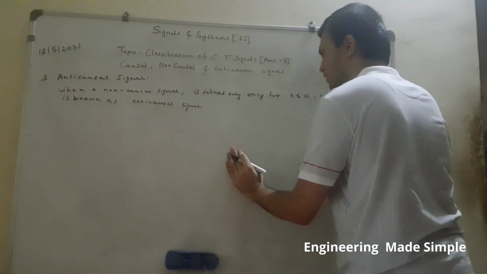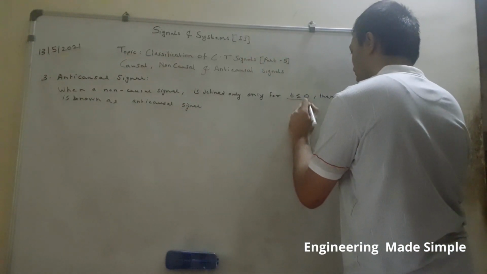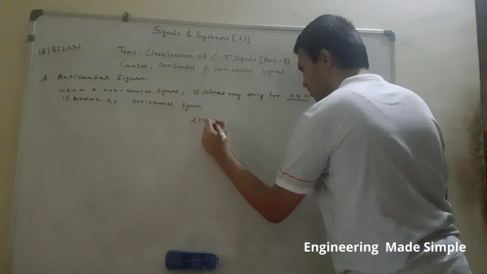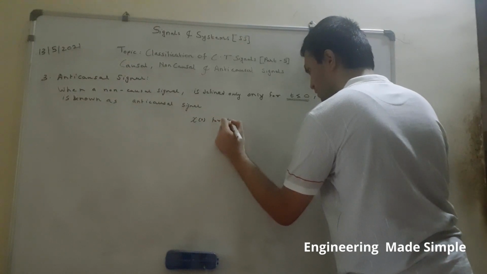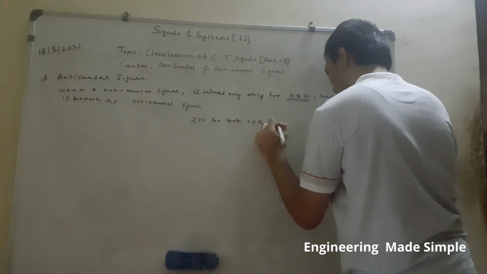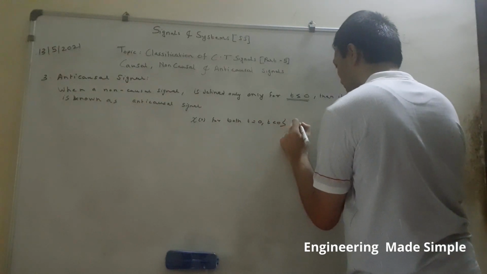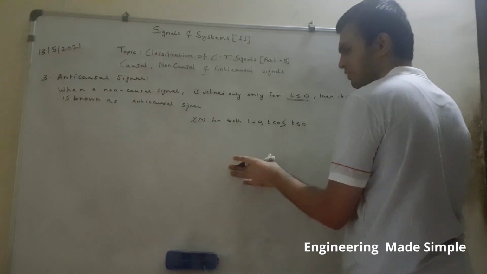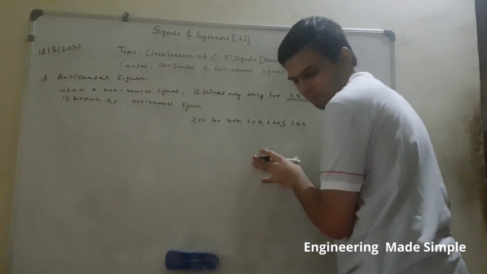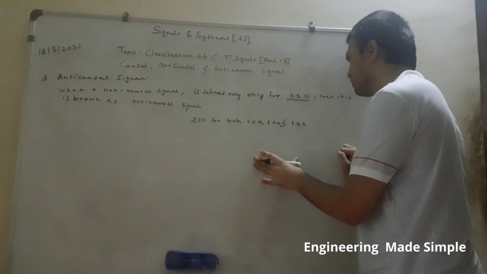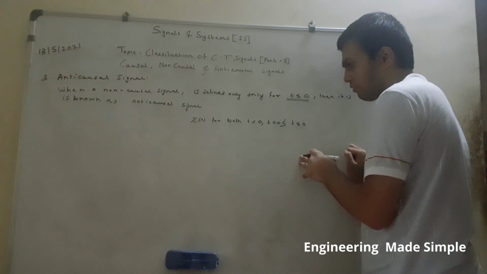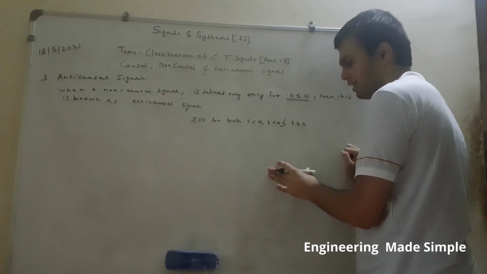Now this is pretty much clear. Whenever a signal is defined for both t equal to 0 and t less than 0, that is, combined we write t less than or equal to 0, that is on the negative side of the time axis, the x-axis, then we say that the given non-causal signal is anti-causal in nature because it is defined only on the left hand side of the time axis.